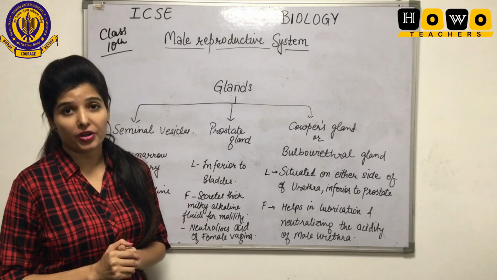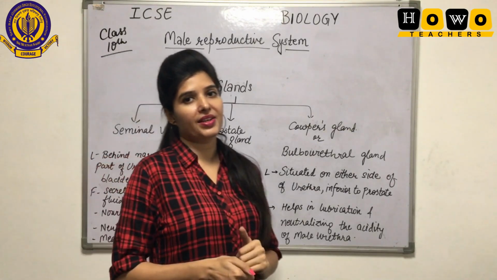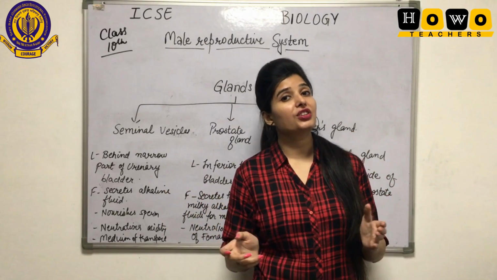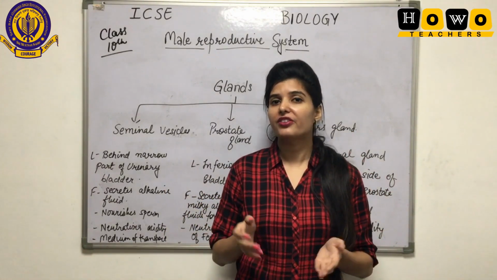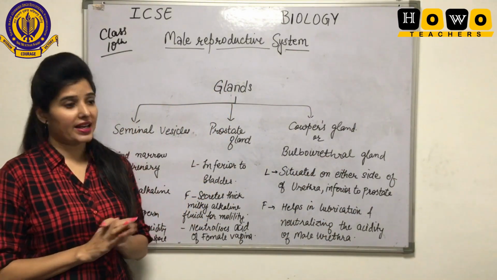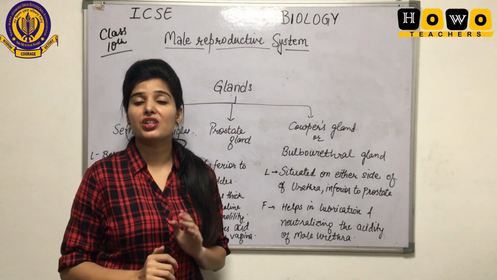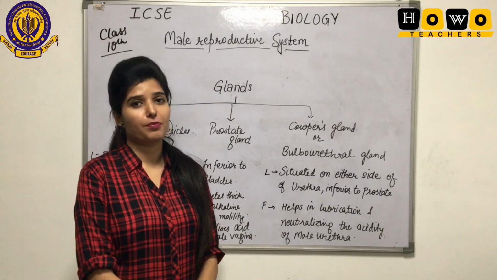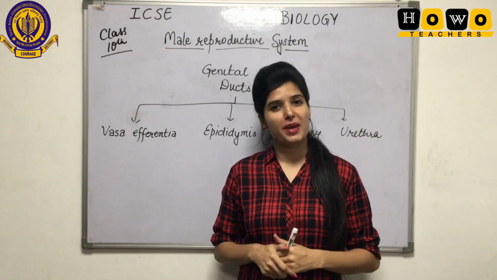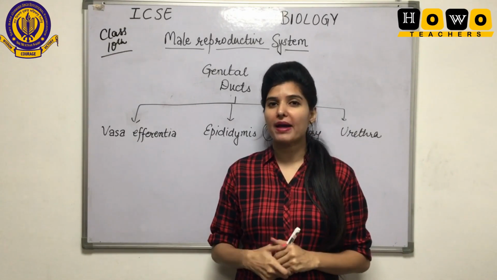So students, the important thing you have to remember is that all the glands have some secretion that helps in neutralization, but seminal vesicle secretion neutralizes both the male urethra and female vagina, prostate gland secretion just neutralizes the female vagina, and the Cowper's gland secretion neutralizes just the male urethra. That is important, you have to remember. Various tube-like ducts start from seminiferous tubules and end up into the urethra. That helps in the passage of sperm.